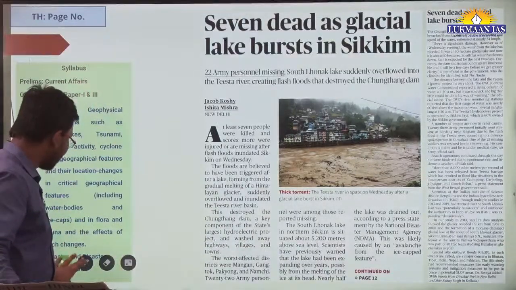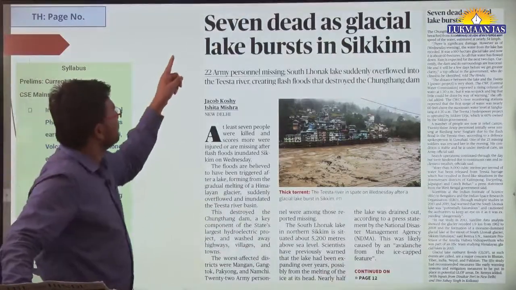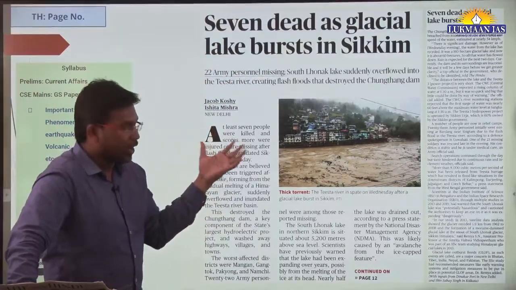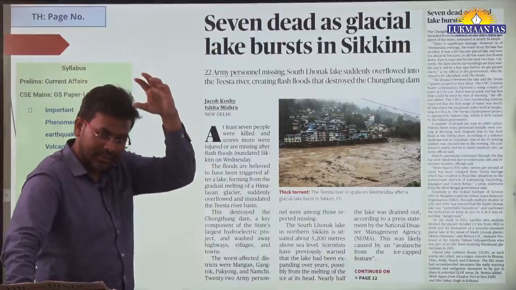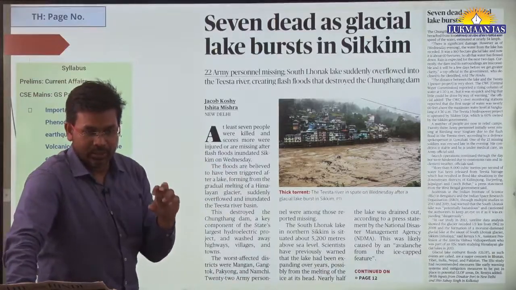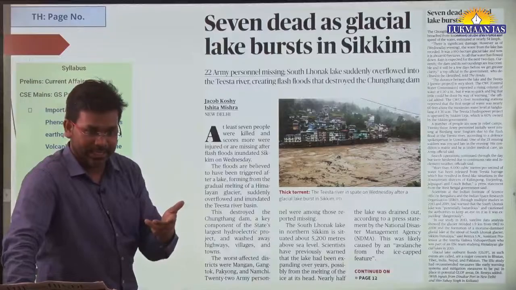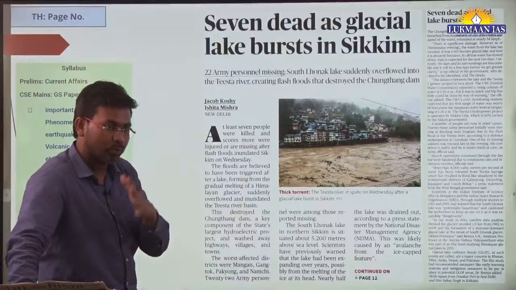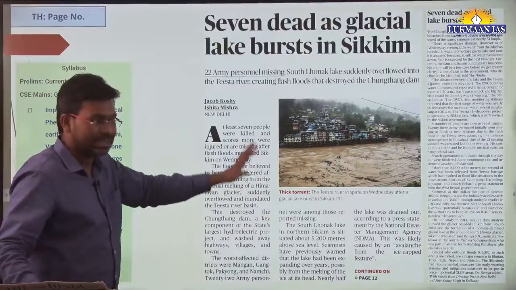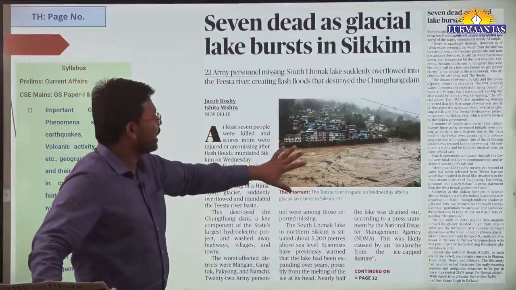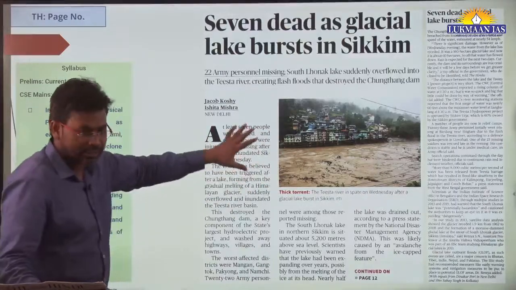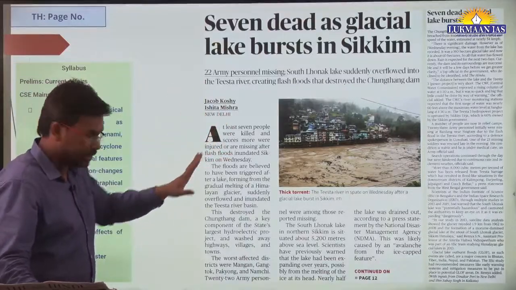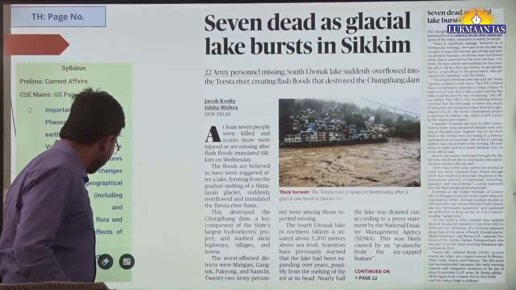Now this is the last topic, which I'm going to discuss quickly. Seven dead as glacial lake bursts in Sikkim. It is a lake whose water comes from a glacier, and this kind of lake is known as a glacial lake. It's a part of geography whenever we read. One of the lakes has burst out and its water has come down, and because of that it has created ruckus and many people have died. They have reported seven people have died. You can go through it in your free time.